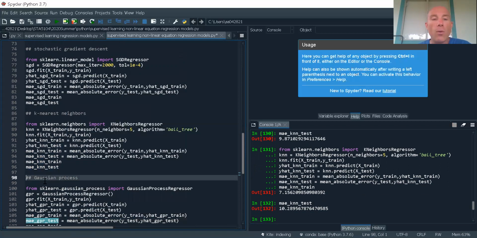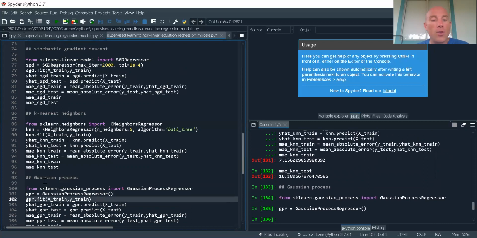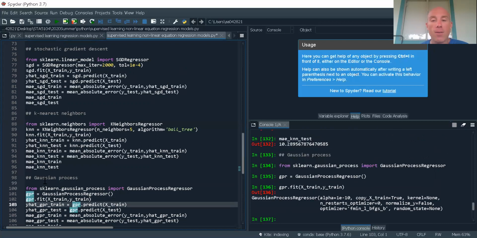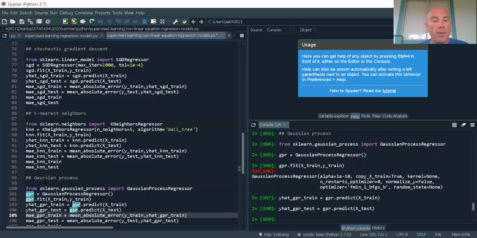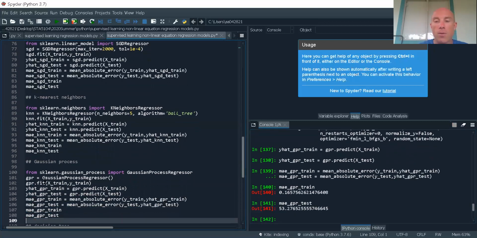All right, now let's go ahead and look at Gaussian process regressor. I'm going to call it GPR. Now let's go ahead and fit it. Let's go ahead and make our predictions. Now let's get our MAE. And let's look at our statistics. So wow, look at that. Look at the training statistic. It's so exciting. I mean, it's less than 0.2. On the training data, it's less than 0.1%. It's teeny tiny on the training data. But look what's going on with the test data.